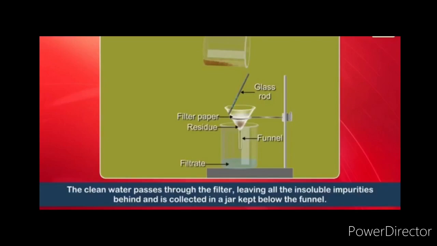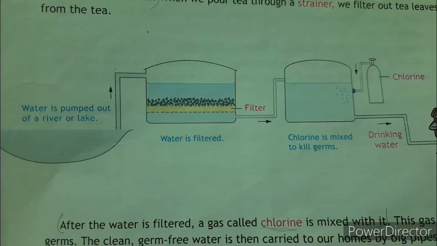So how do we get pure water? First, water is pumped out of a river or lake or from under the ground. It is then filtered into a huge tank. After that, chlorine is mixed in, because chlorine is used to kill the germs.